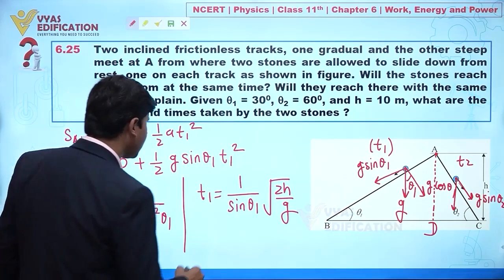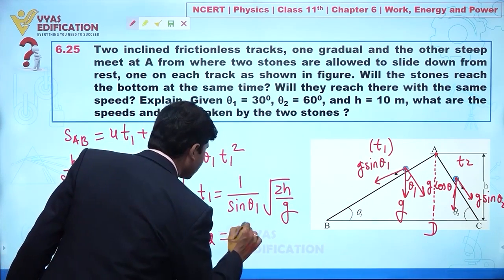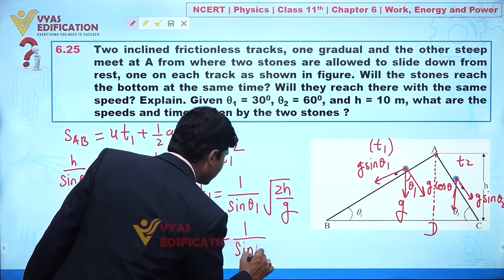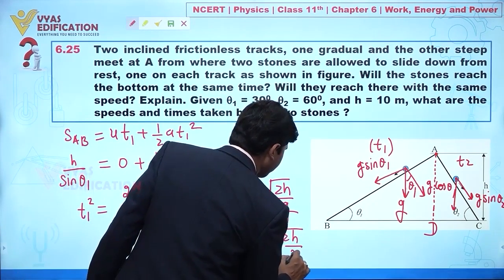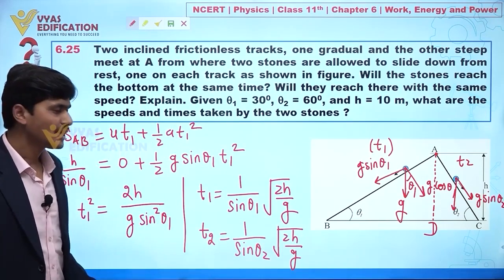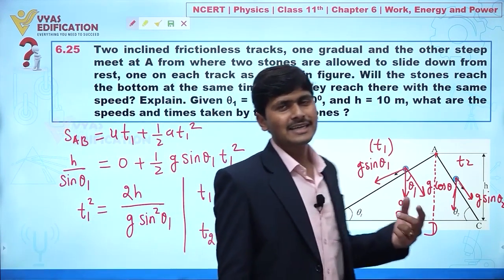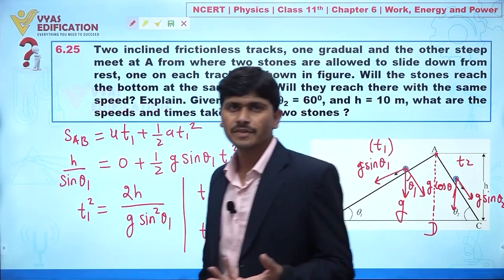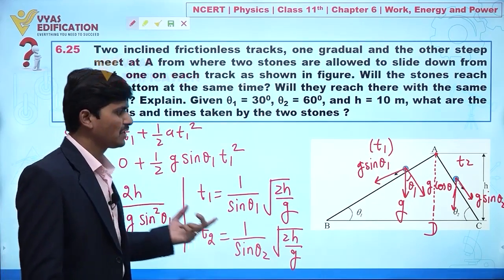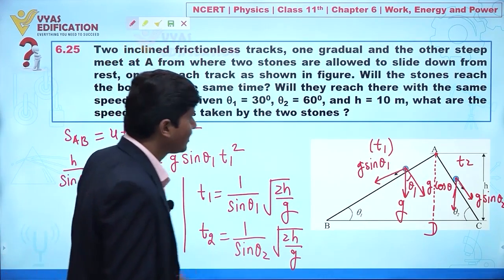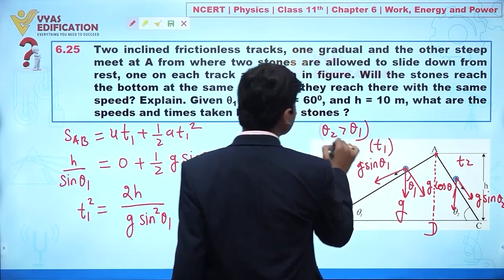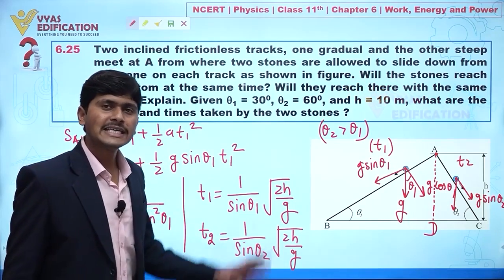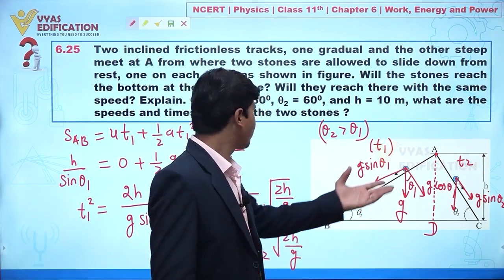For t2 you will find the value is 1 upon sin theta 2 under root of 2h by g. Now you can see h, g and 2 are constants. What about theta? From the diagram, definitely theta 2 is greater than theta 1, or you can say the AC inclined plane is steeper compared to AB.